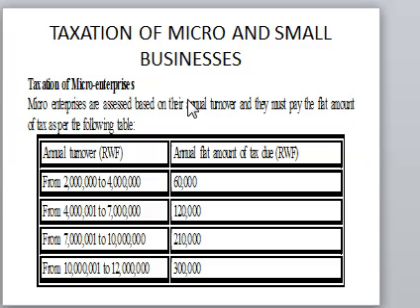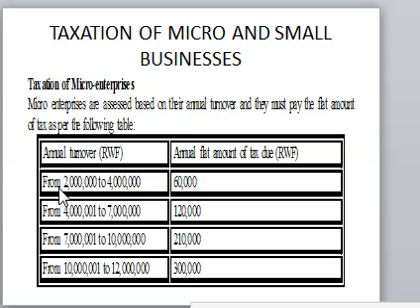Let's look at how to tax micro and small businesses. Micro businesses are those whose turnover ranges from 2 million to 12 million. If the turnover is between 2 million and 12 million, then that business is considered a micro business. When we are taxing a micro business, we tax based on the turnover.